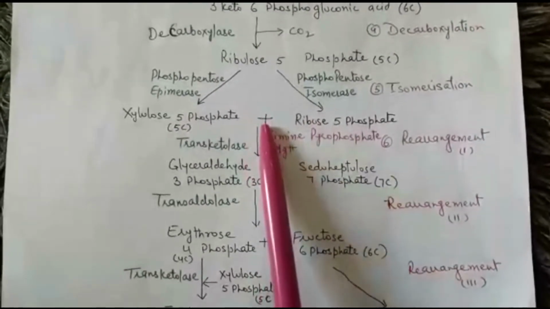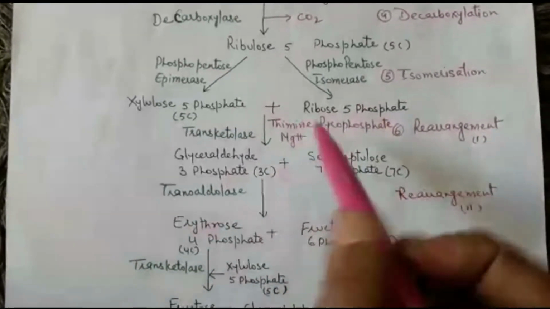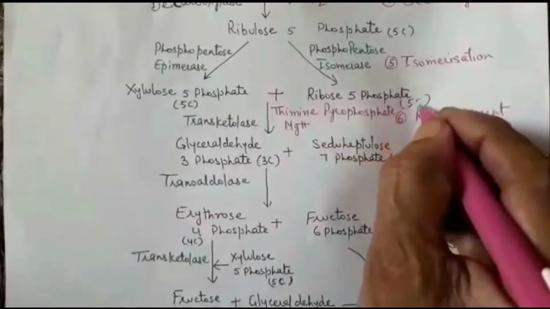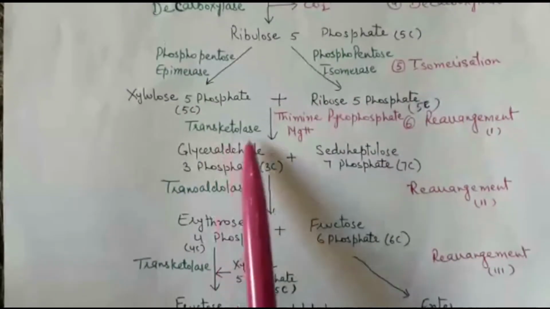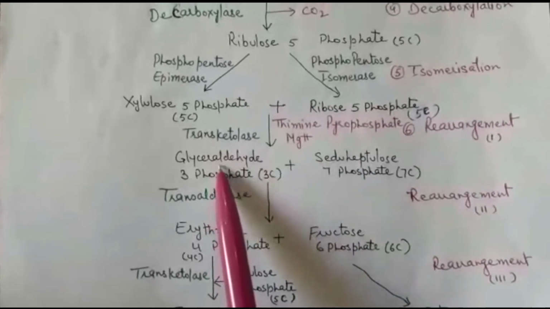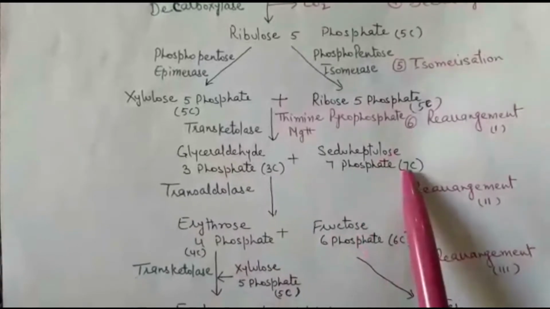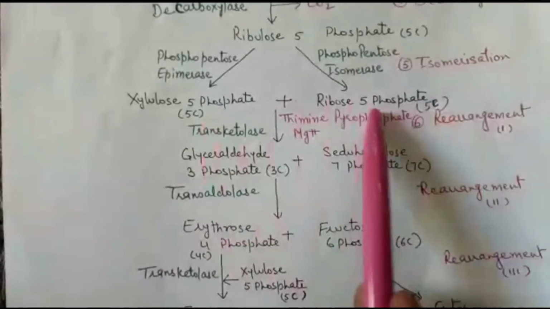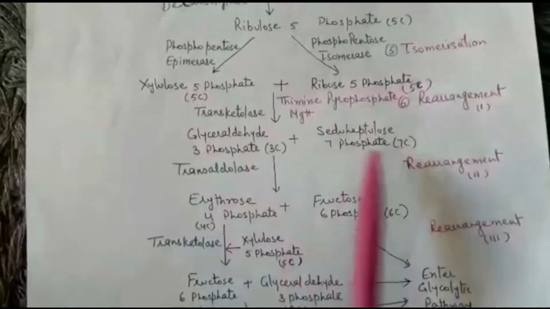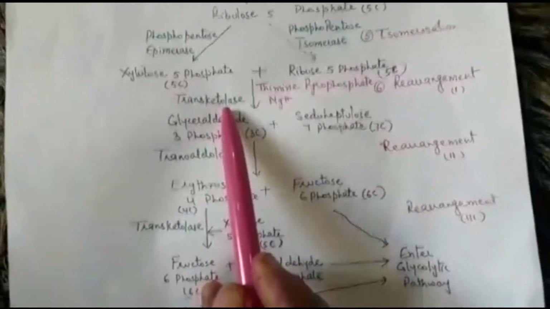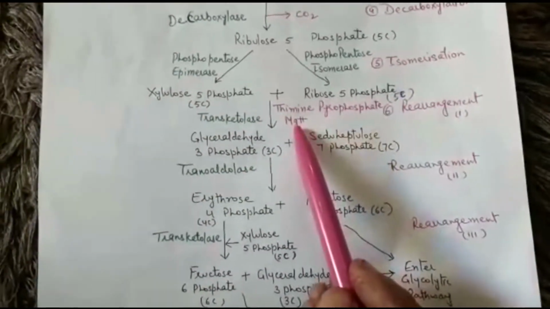So they may combine. When they combine, the total number of carbons becomes 10. So this is also 5 carbon sugar, that is also 5 carbon sugar. So these 10 carbon sugars in presence of trans-ketolase produce 1 molecule of glyceraldehyde 3-phosphate and 1 molecule of C2-heptulose 7-phosphate. So number of carbons will remain same. It was total 10, here it is total 10. So the name of enzyme over here is trans-ketolase. It requires coenzyme thiamine pyrophosphate and magnesium ions.